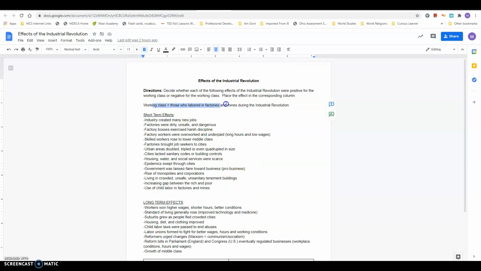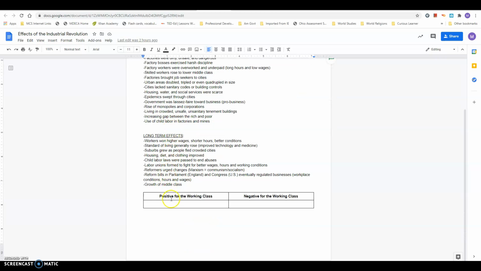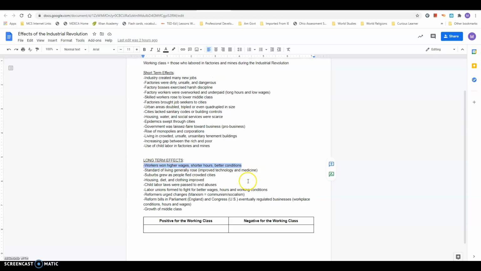The working class are those who labored in factories and mines during the Industrial Revolution. So to pull this as a connection with the child labor video that you watched before break, those child laborers were members of the working class. So again, as you read through these, you can copy and paste them and put them in the column either positive or negative for the working class.